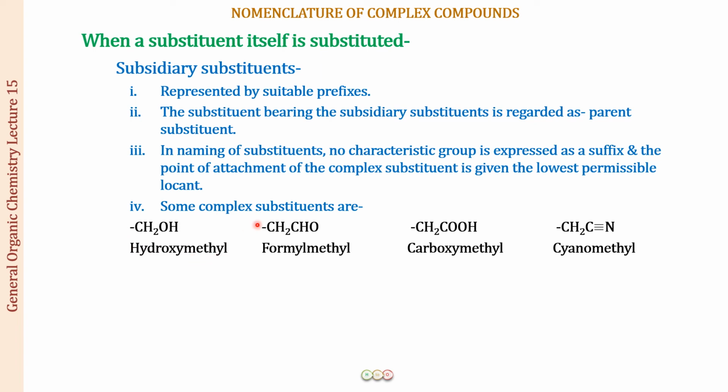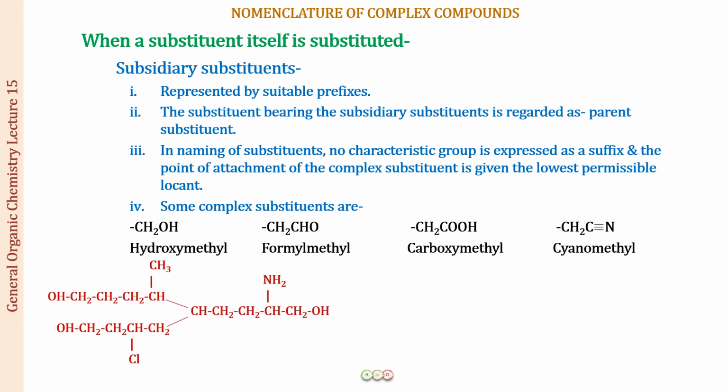All right, let us see CH2CHO. So the CHO group is going to be a formyl group when we are not including the carbon of the CHO group. All right, so this is formylmethyl. CH2COOH, this comes as a prefix, carboxymethyl. A CN group as a prefix, it is going to be cyanomethyl. All right, let us see now one example.